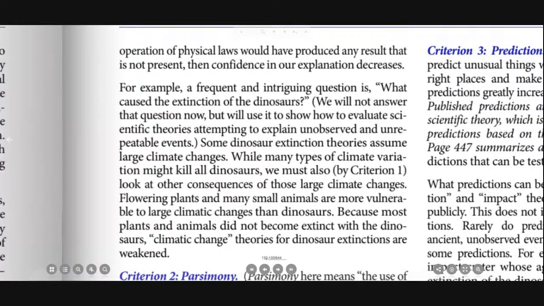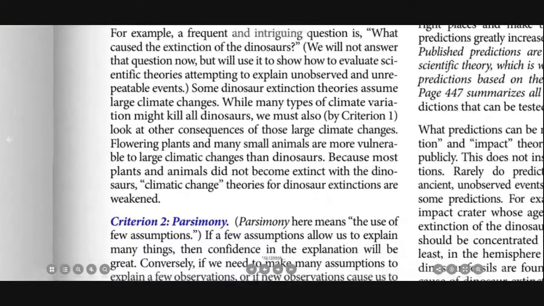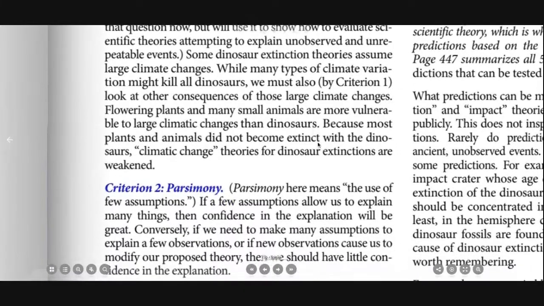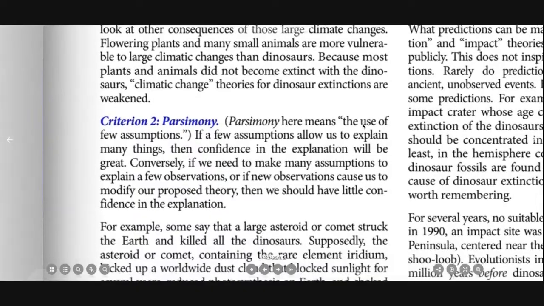Some dinosaur extinction theories assume large climate changes. While many types of climate variations might kill all dinosaurs, we must also, by criteria 1, look at other consequences of those large climate changes. Flowering plants and many small animals are more vulnerable to large climatic changes than dinosaurs. Because most plants and animals did not become extinct with the dinosaurs, climatic change theories for dinosaur extinction are weakened.